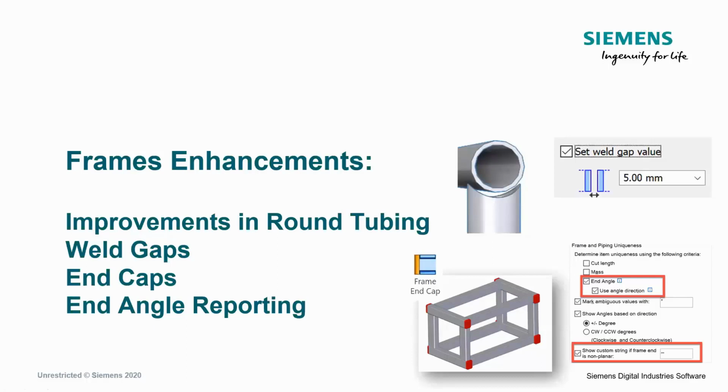We're going to go through some additional enhancements in terms of round tubing and how we work with round tubing, specifically more with butt end conditions. I'll talk a little bit about some weld gap options, end caps, and then also how we report whenever you have to make cuts on a frame structure.